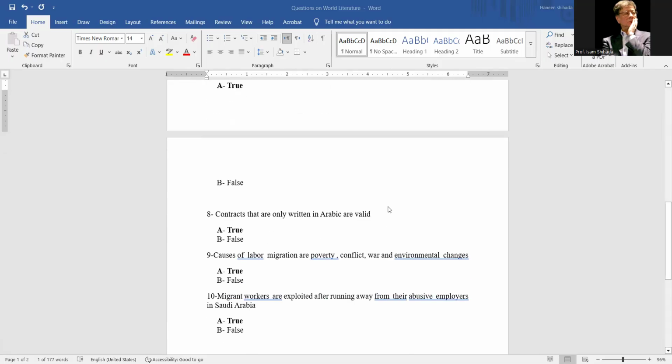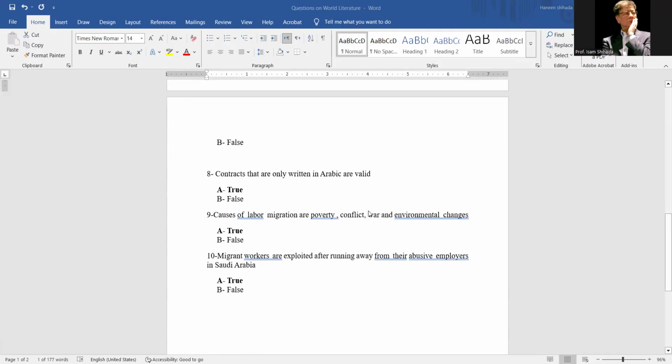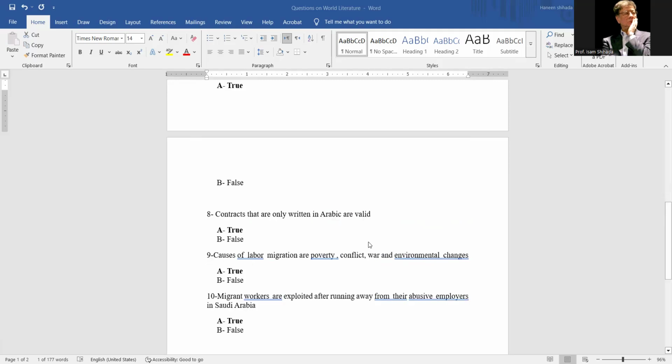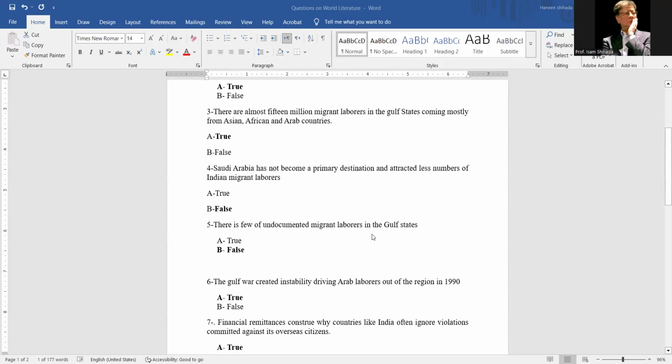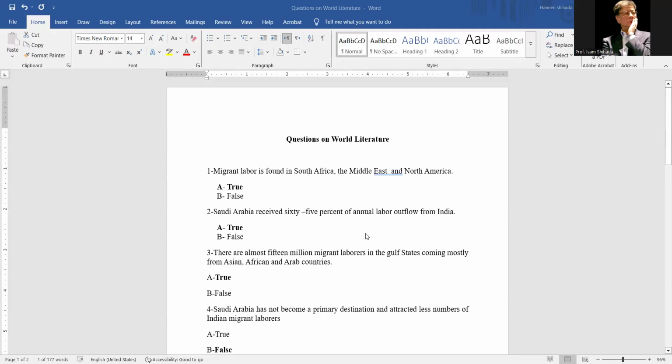Causes of labor migration are poverty, conflict, and war and environmental changes. That is true. Migrant workers are exploited after running away from their abusive employers in Saudi Arabia. The answer is true. So you will find the question, try to test your understanding of the cause.